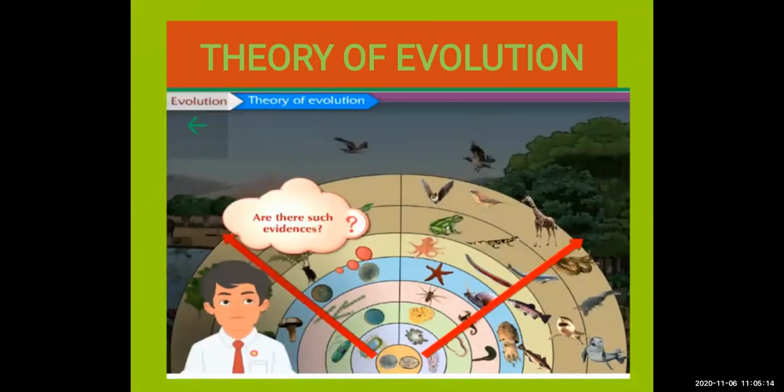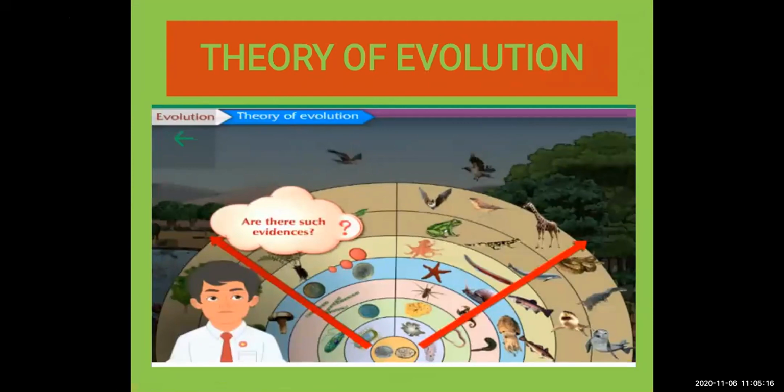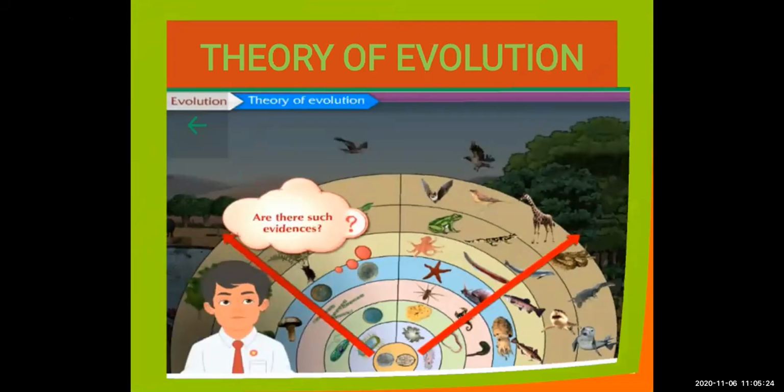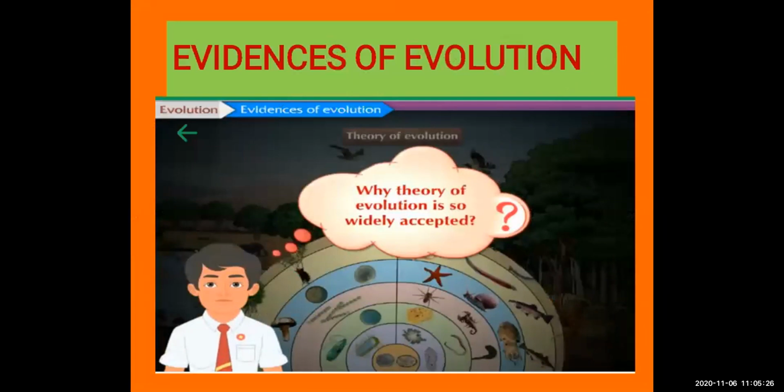So earlier this boy was thinking, are there such evidences which are proving this theory of evolution? Next he is thinking, are there such evidences? So we will see why the theory of evolution is so widely accepted, why most of the people accepted this theory. We will see why they have accepted this theory.